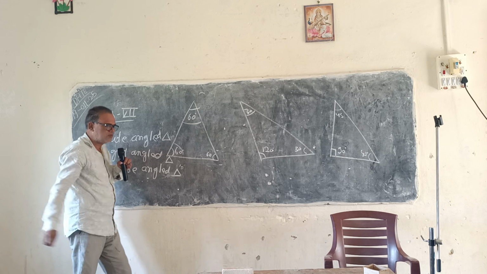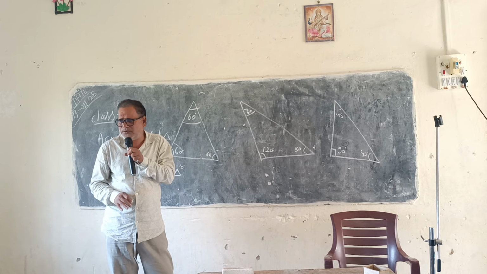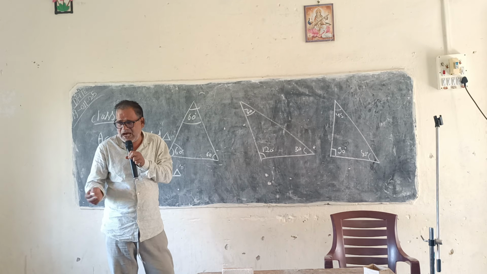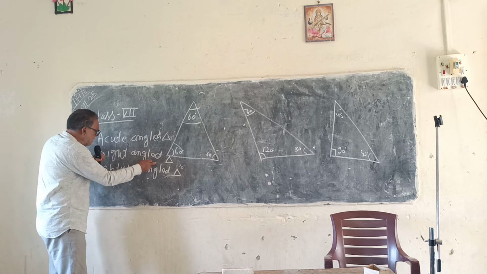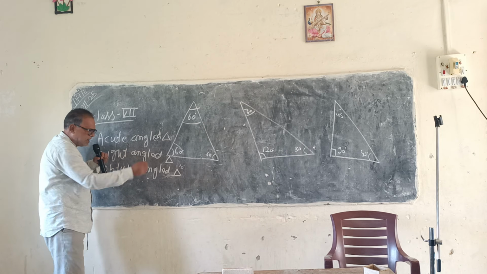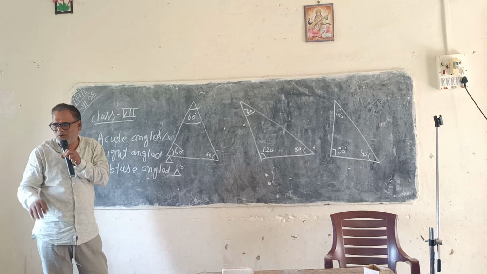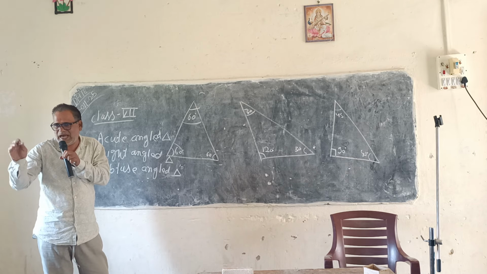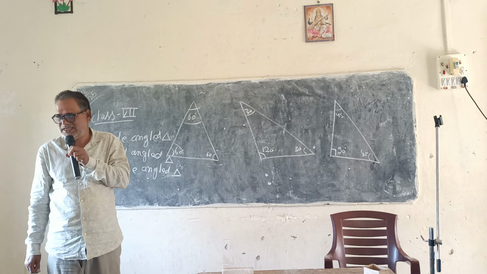Okay, so only three kinds of triangles are possible: acute angle triangle, right angle triangle and obtuse angle triangle. Whatever kind of triangle you draw, the sum of its three angles will always be equal to 180 degrees.